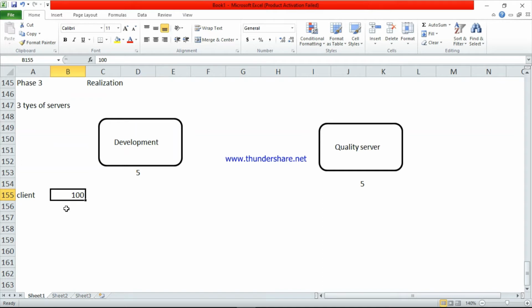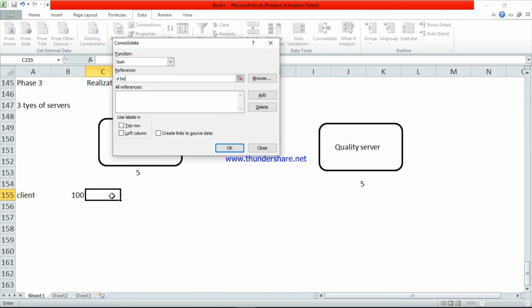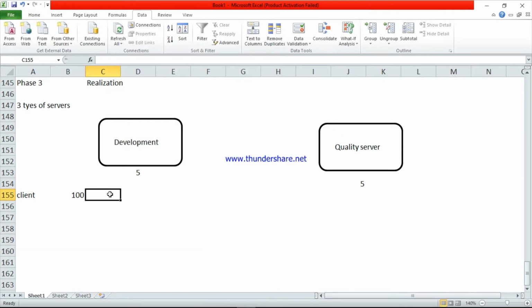So first client, client 100, this is called sandbox. Sandbox client. So in development server, the first client 100 is called a sandbox client. Sandbox client means before doing the configuration all these 5 employees can check their data, can do the practice here.